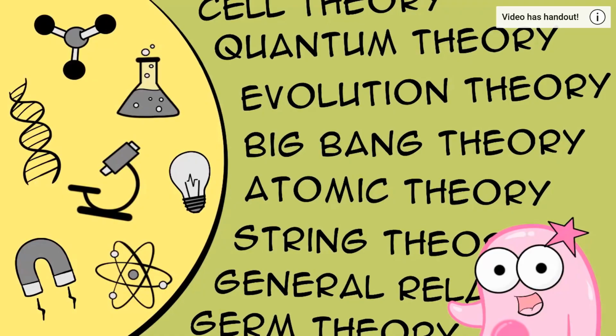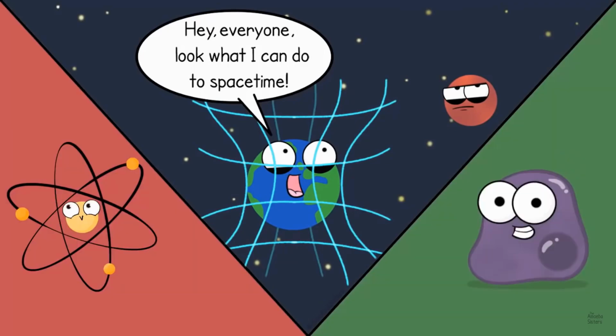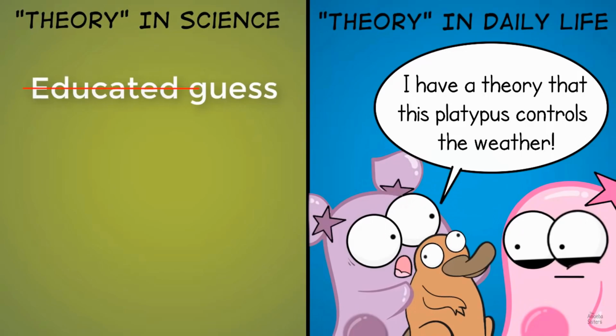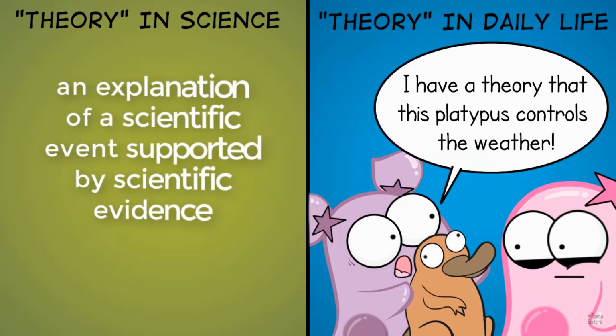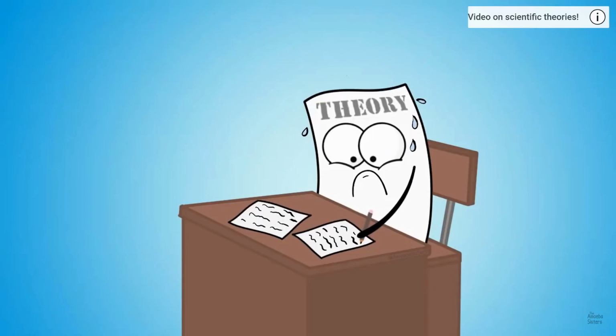There are a lot of amazing theories in science. The general theory of relativity, atomic theory, the cell theory, and one thing we want to point out about a scientific theory is that it's a lot different from how you might use the word theory in your daily life. A scientific theory is not an educated guess. A scientific theory is an explanation of a scientific event, supported by scientific evidence. It must be testable and tested over and over and over again.